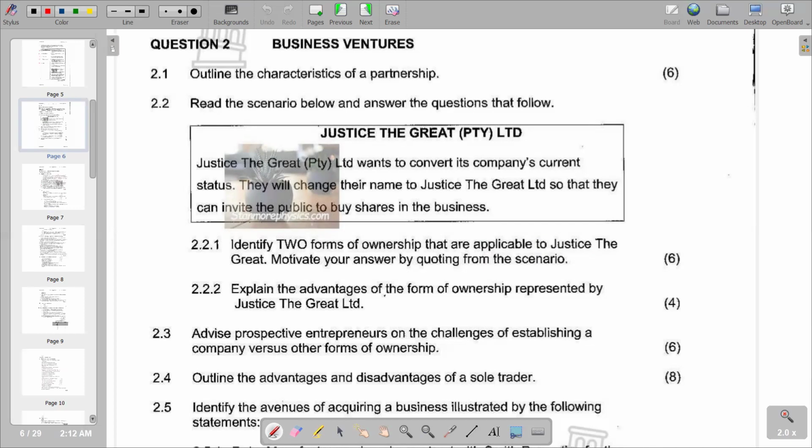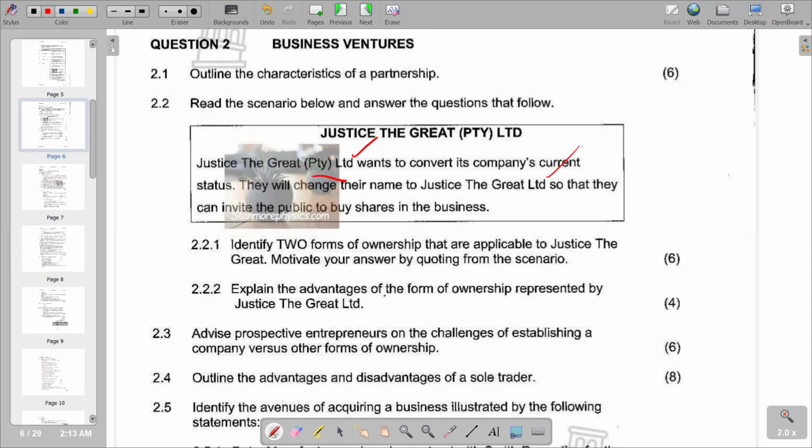So obviously we have to refer to the scenario and quote the required part. So let's see according to the scenario that we have. By merely looking at our scenario, we could see that we have Pty Ltd, indicating private limited company, and also we've got Ltd, indicating public limited company. So in terms of motivation, we are going to give the sentence: Justice the Great Private Limited wants to convert its company's current status. That's where we got the motivation.